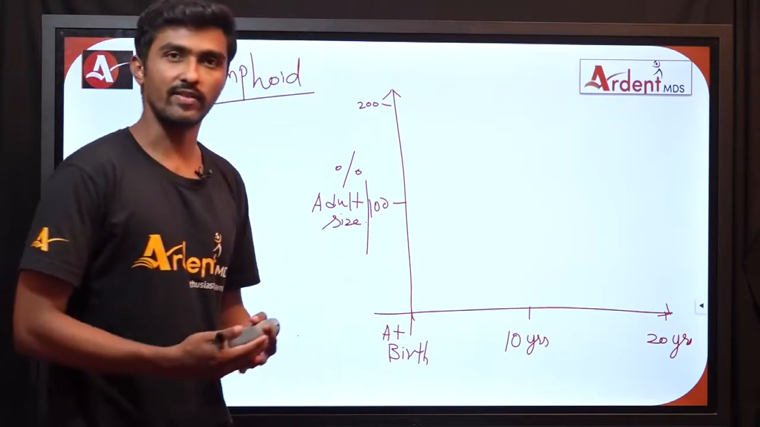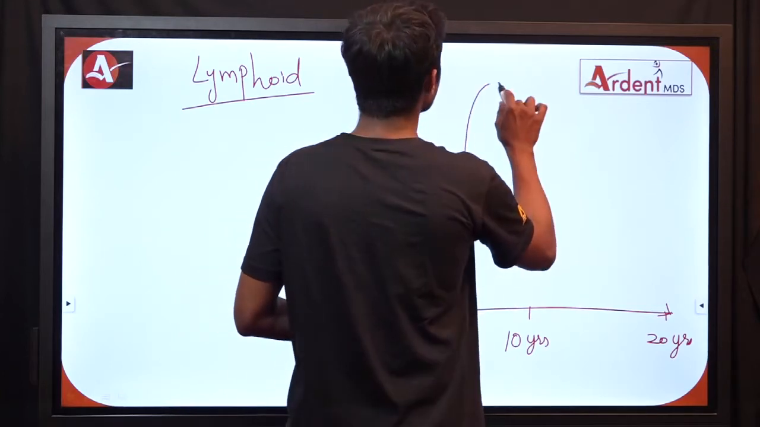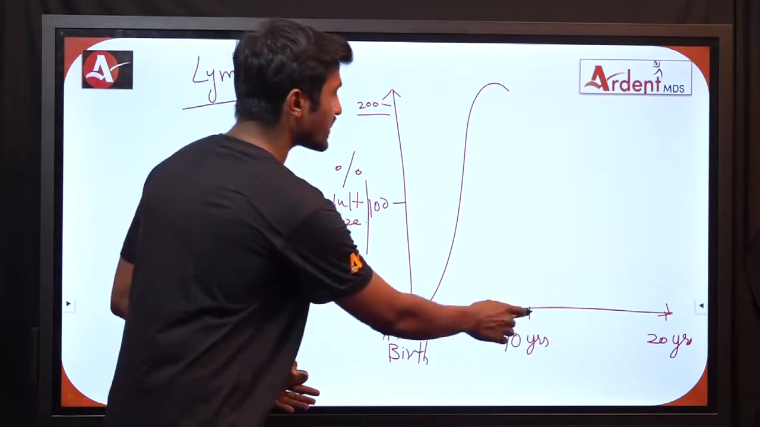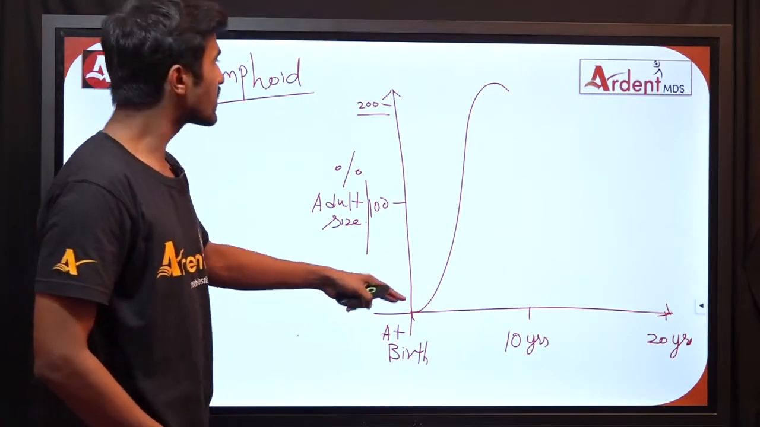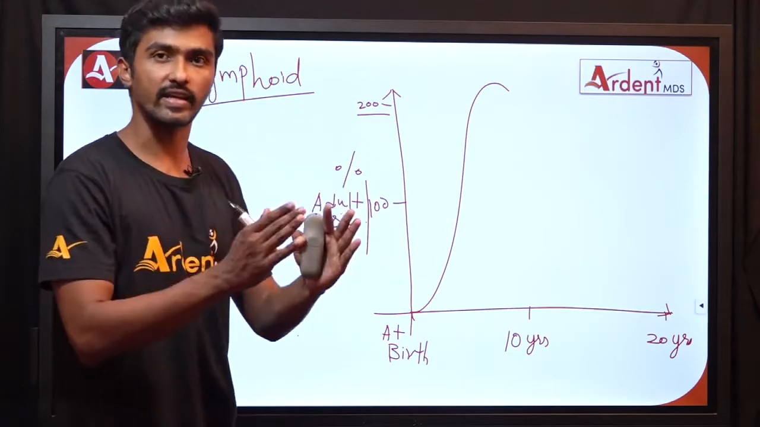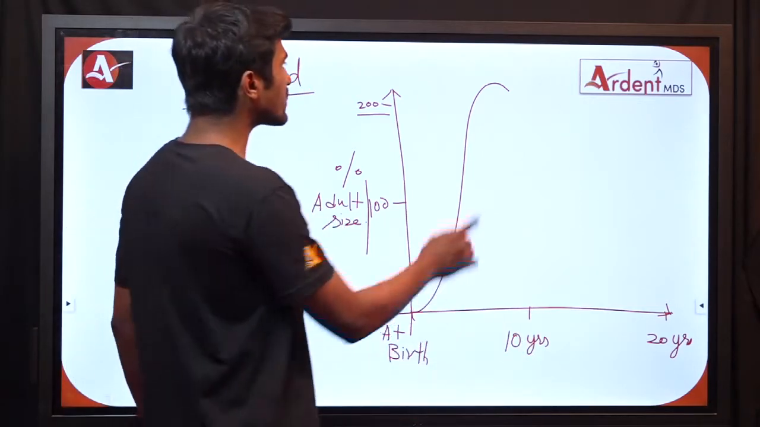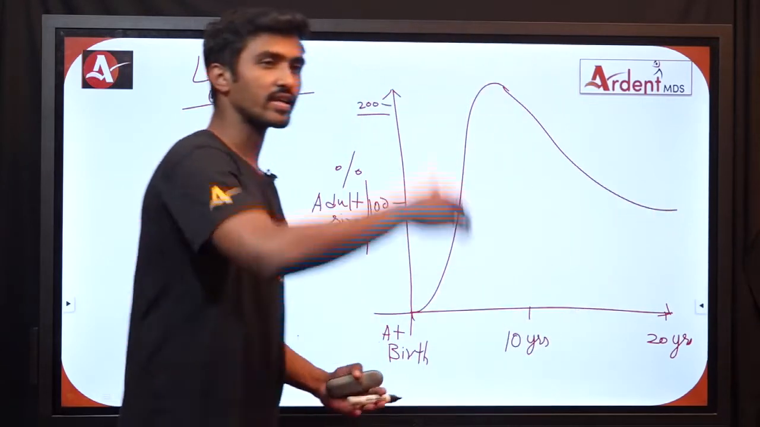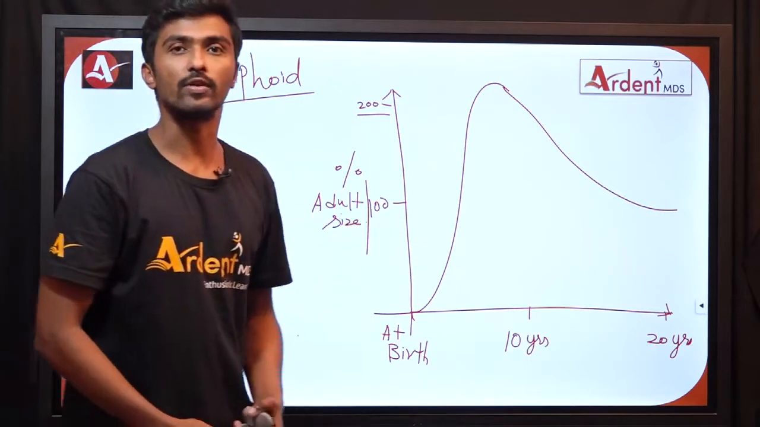So, in growth and development, the lymphoid tissues are the ones which approach 200 percent of the adult size at the late childhood. These organs such as the thymus grow suddenly even after birth and reach the adult size at the late childhood of 10 to 12 years. Later on, they undergo involution. That means they generally come down in size after the late childhood years.